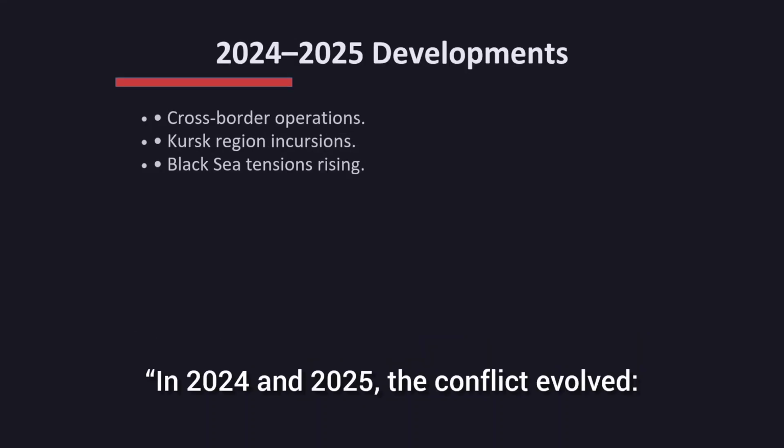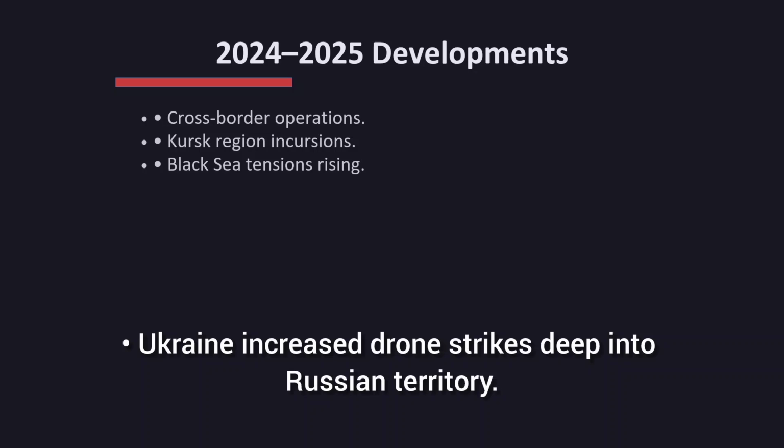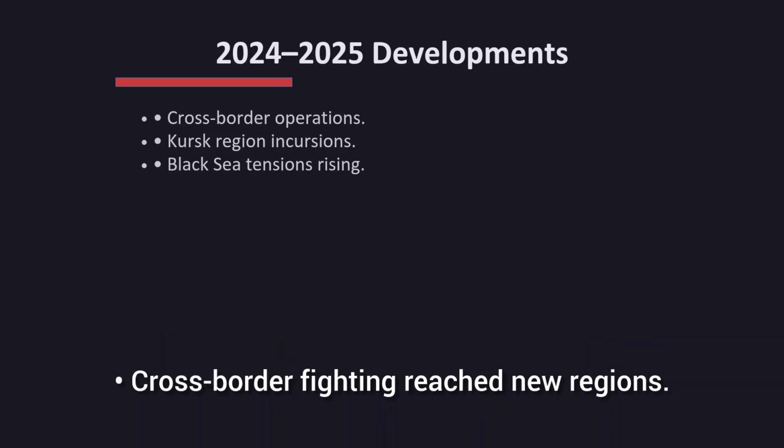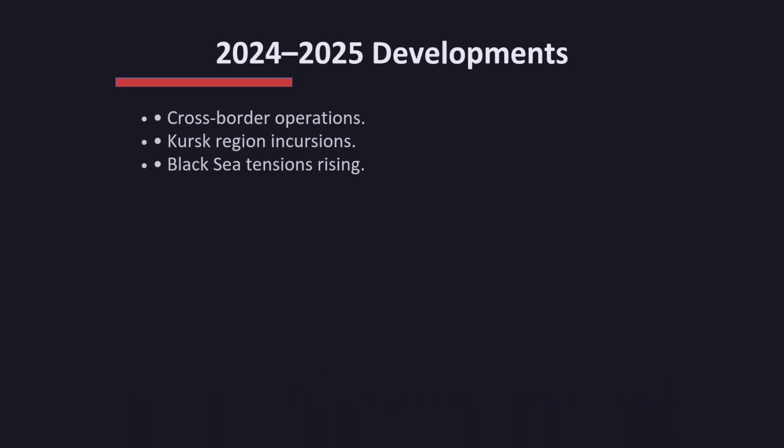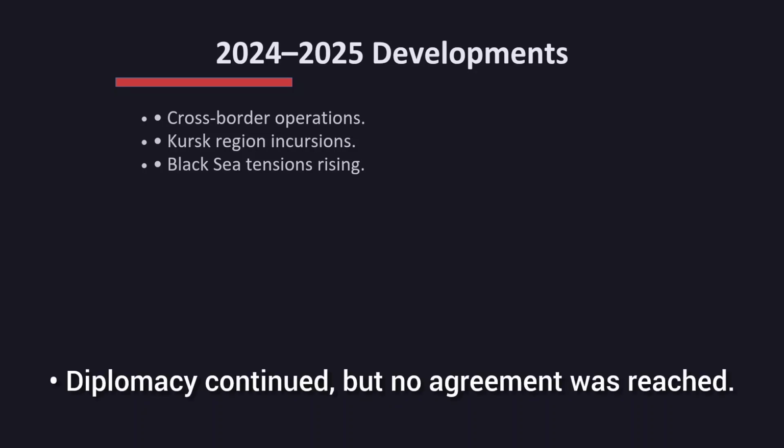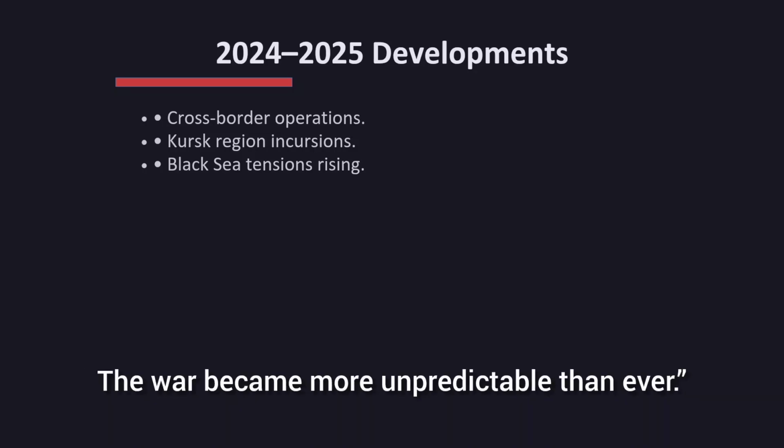In 2024 and 2025, the conflict evolved. Ukraine increased drone strikes deep into Russian territory. Cross-border fighting reached new regions. Diplomacy continued, but no agreement was reached. The war became more unpredictable than ever.